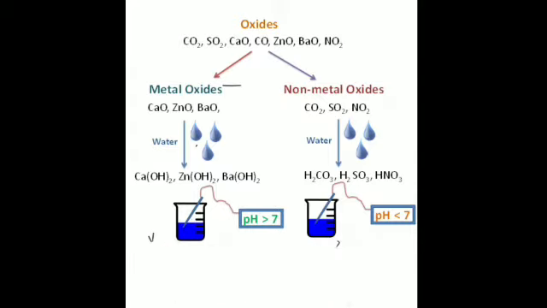And non-metallic oxides react with water to form the corresponding acids. Is that clear? So non-metallic oxides like sulfur dioxide, carbon dioxide, phosphorus pentoxide and sulfur trioxide react to form the corresponding acids like carbonic acid, sulfurous acid, nitric acid, sulfuric acid, phosphoric acid and so on.